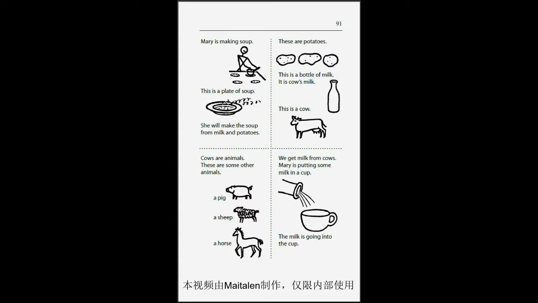Cows are animals. These are some other animals. A pig, a sheep, a horse. We get milk from cows. Mary is putting some milk in a cup. The milk is going into the cup.